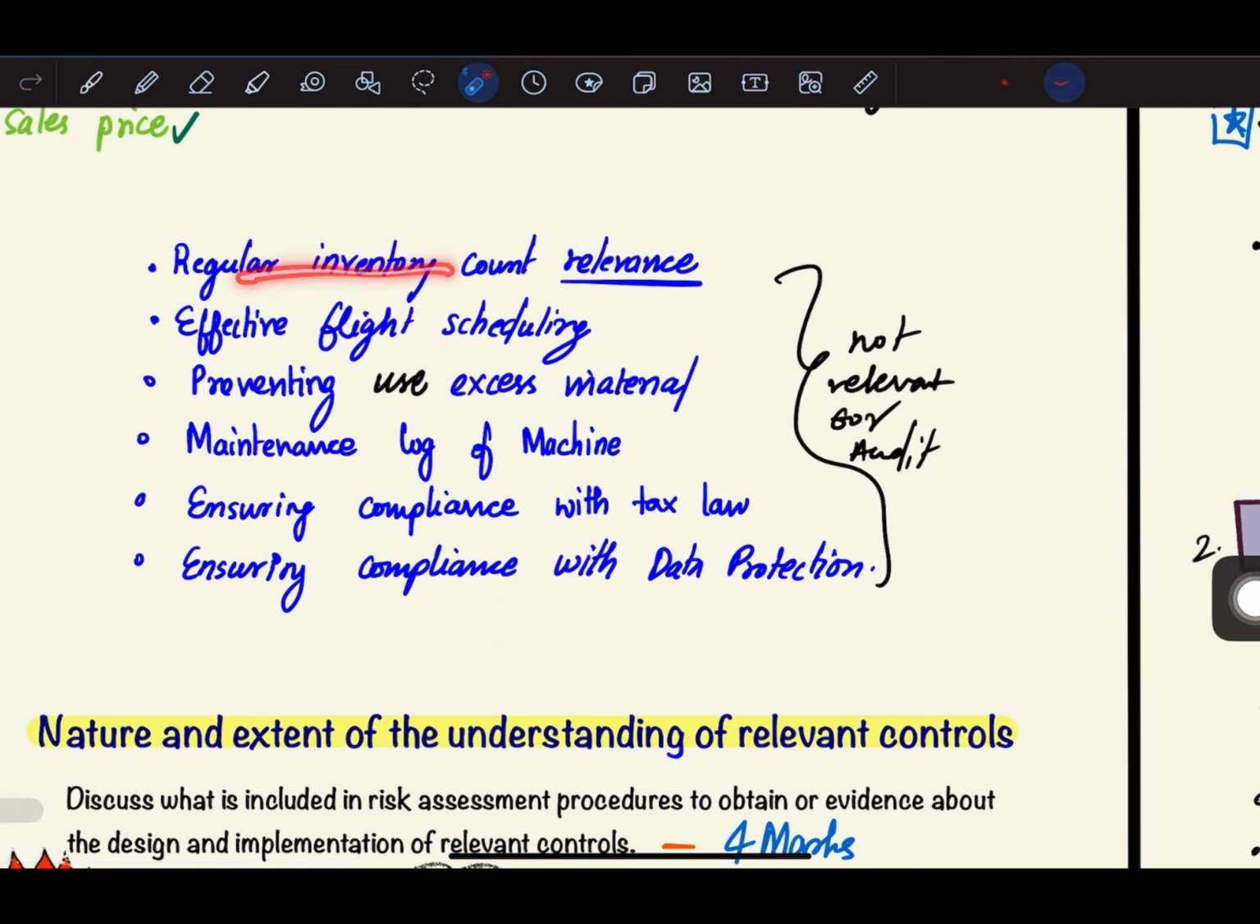Next, regular inventory count, effective shift scheduling. These are all controls which are not relevant for audit. Preventing use of excess material, maintenance log of machine, ensuring compliance with tax laws, ensuring compliance with data protection. So these are all examples of controls which are not relevant for audit.